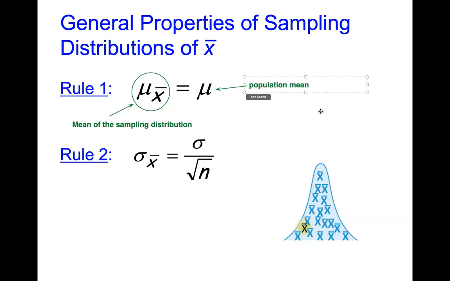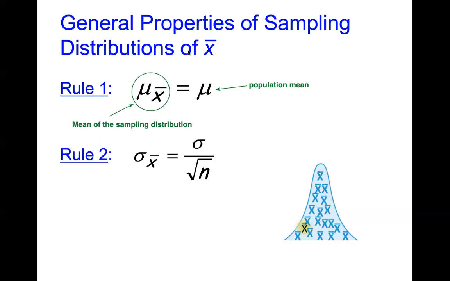So again, this just means that our right-hand side graph from yesterday's activity is going to be centered at the same spot as our left-hand side graph, our population graph. So that's rule number 1. The mean of the means is the mean.